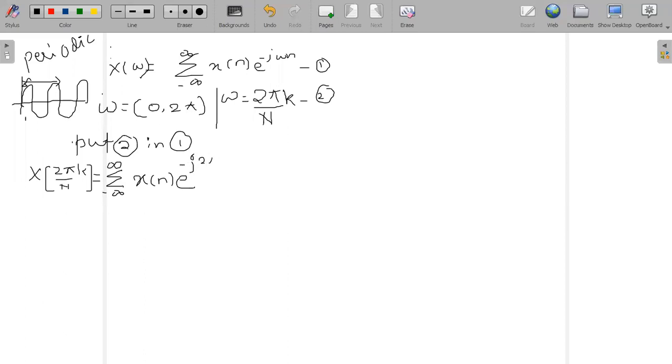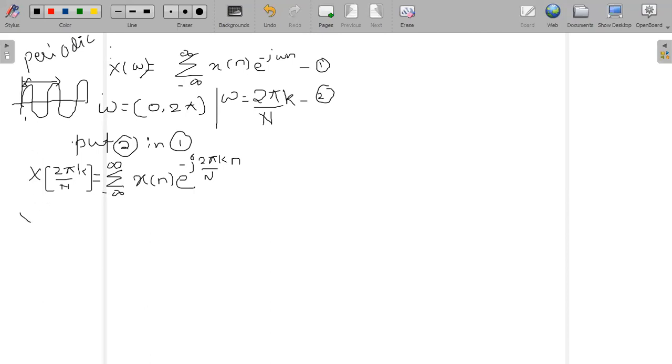Omega is nothing but 2 pi k divided by n multiplied by small n. So what I have done is I have just substituted equation 2 in equation number 1. Now if you look at this summation here, this summation is varying from minus infinity to plus infinity. So let us split this summation.